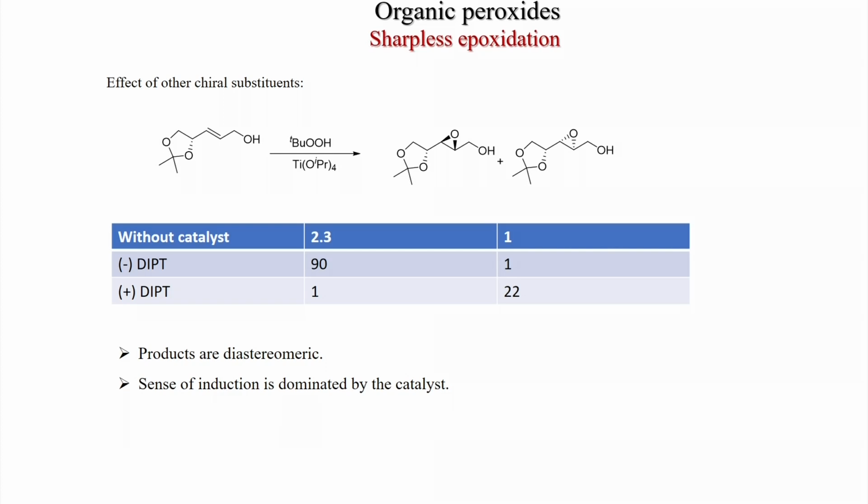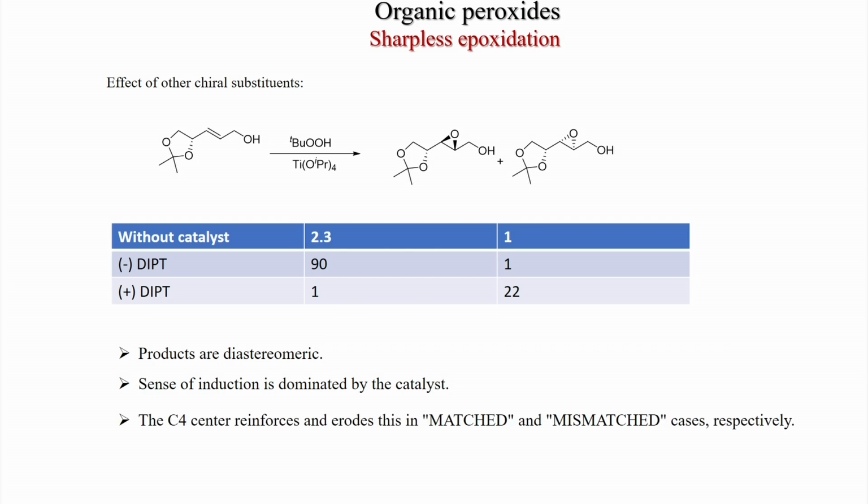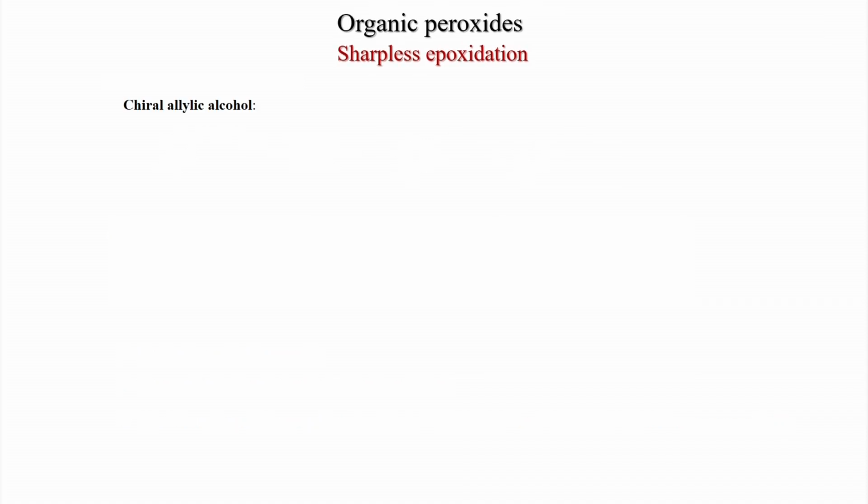So, the catalyst is controlling, and the catalyst can reverse also. See here, 2.3, when you use plus DIPT, that time you get this one as the major. The C4 center reinforces and erodes this in matched and mismatched cases respectively. So, in this case it reinforces, because already without catalyst this was the major. So, the catalyst reinforces, that is why you get a better ratio of the major product, and in this case it erodes, so this is the mismatched case.